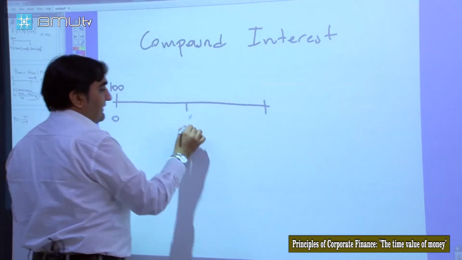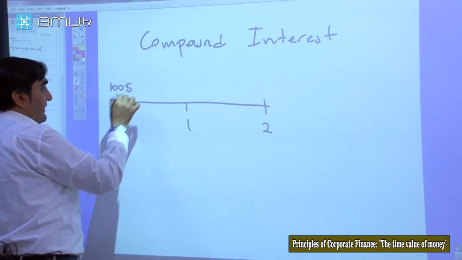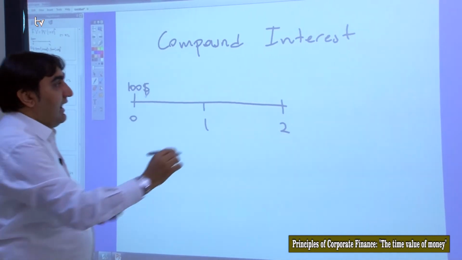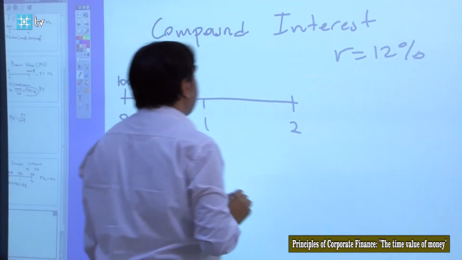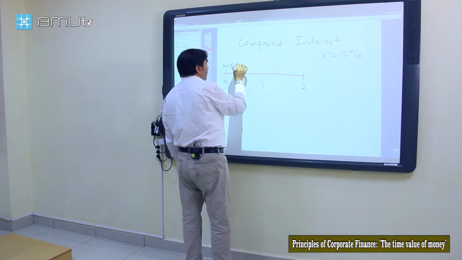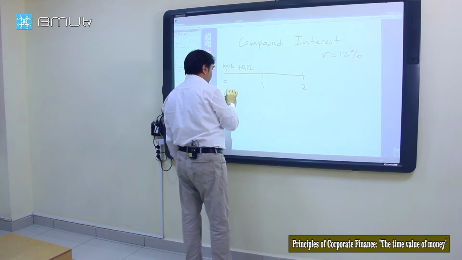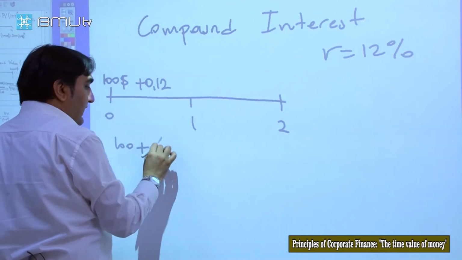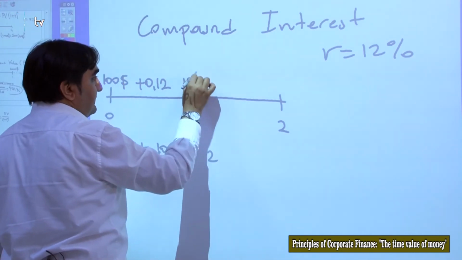So assume that we have invested $100 today at again a 12% rate. In year one we will get 100 plus 12% of 100, that will be 112.